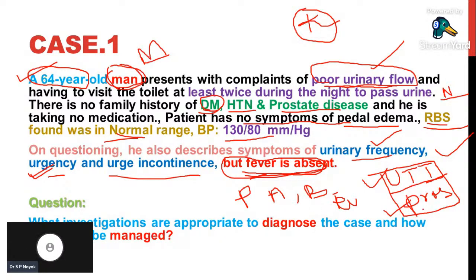So we can suspect the patient may be having prostate disorder. I think the case is clear to you all. So in this case, what investigations are required to diagnose the prostate disease, and how should we treat this patient, is the question. Based on the signs and symptoms, we are suspecting that the patient is having prostate disorder.